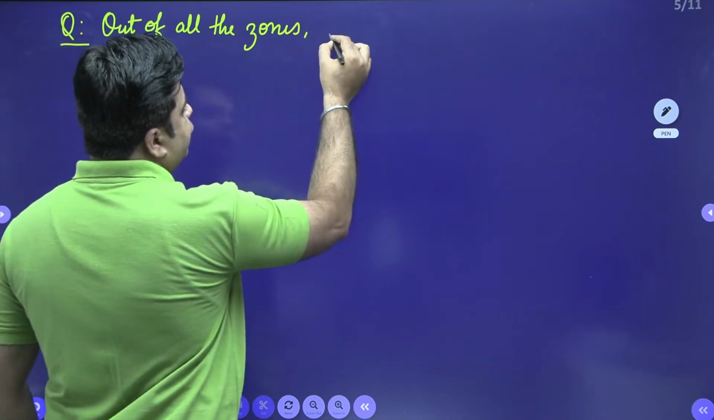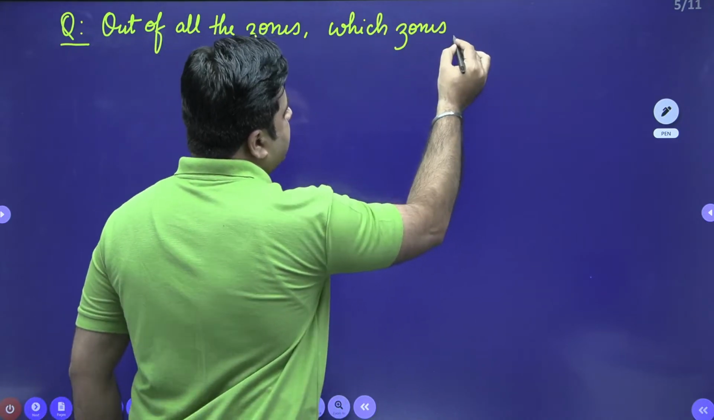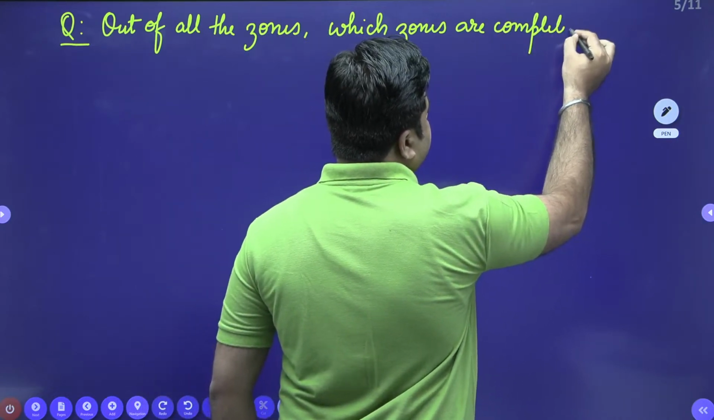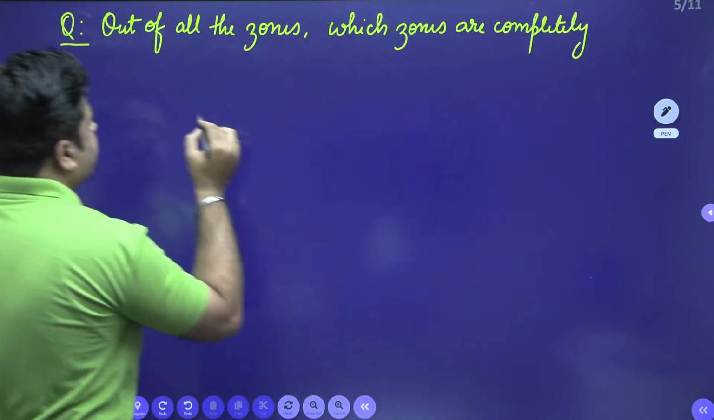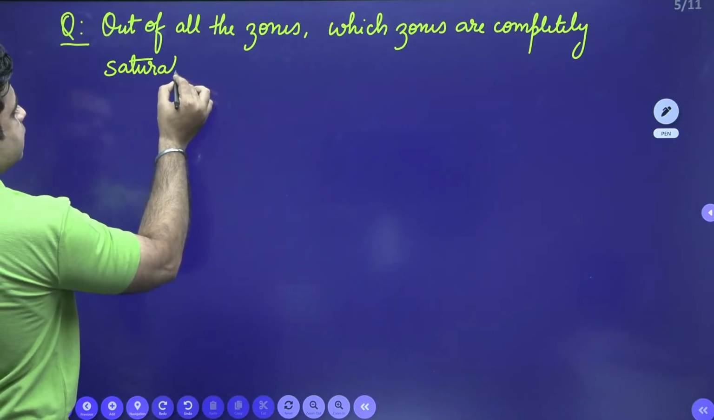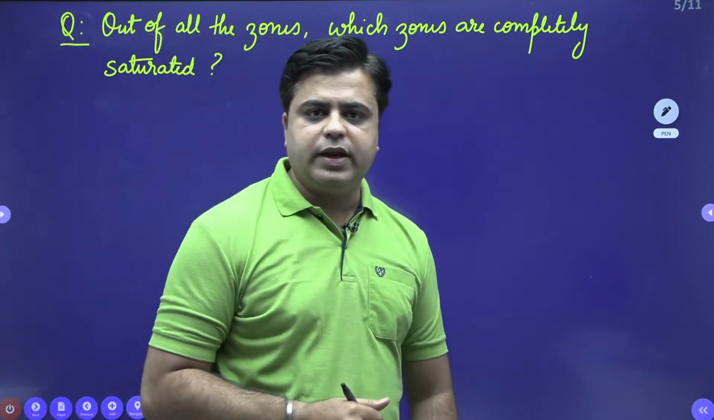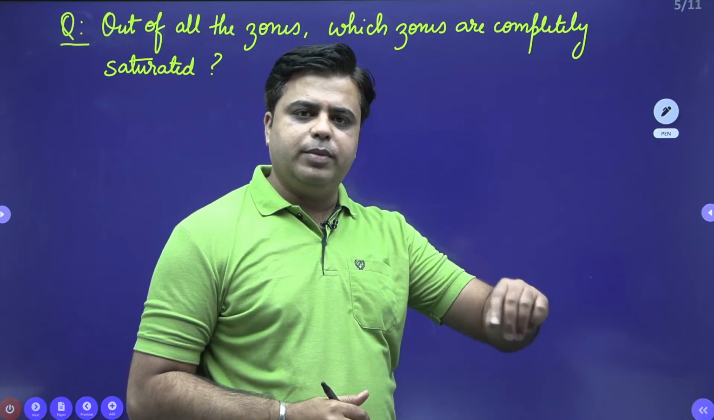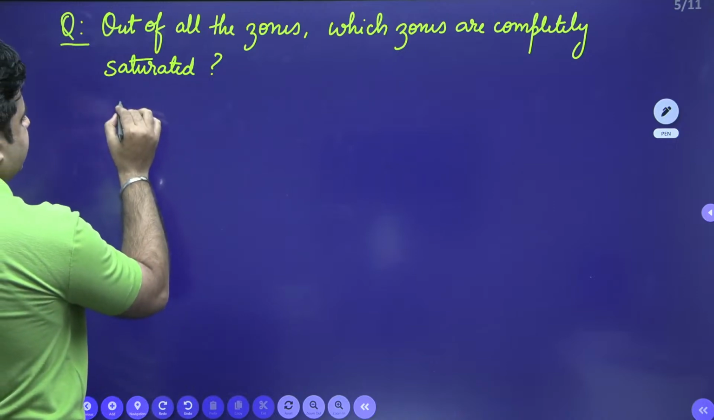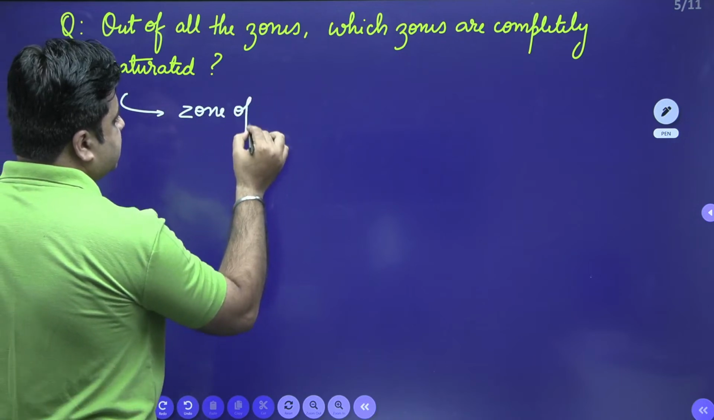out of all the zones, which zones are completely saturated? Again, a multiple select question can be framed from this. You may be given different layers and you may be asked which zones are completely saturated. So, for this, the answer is: the first layer which is completely saturated is known as the zone of saturation,